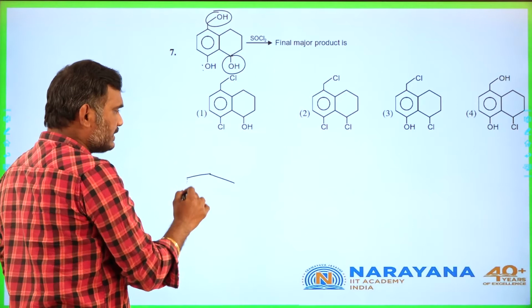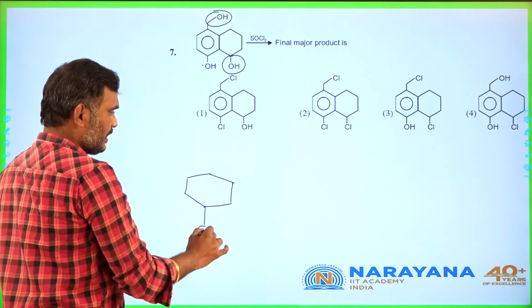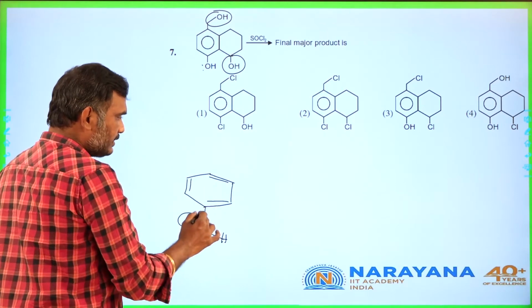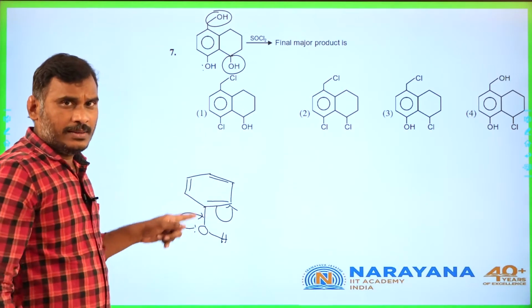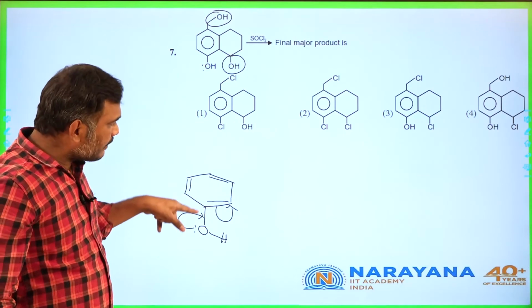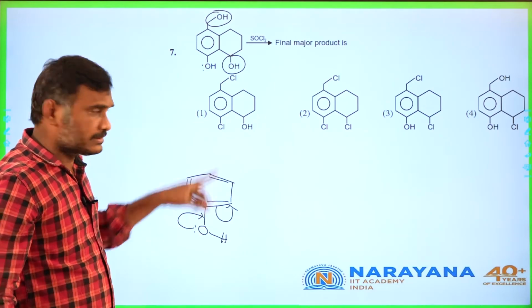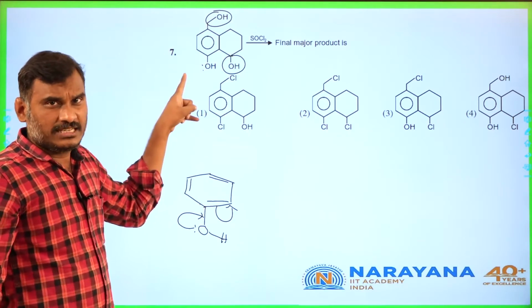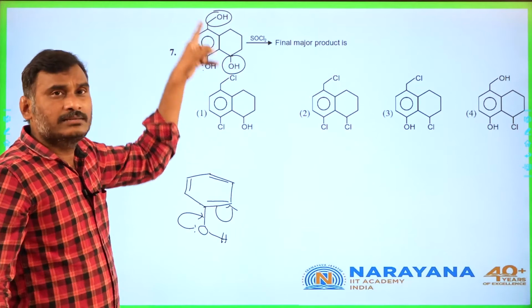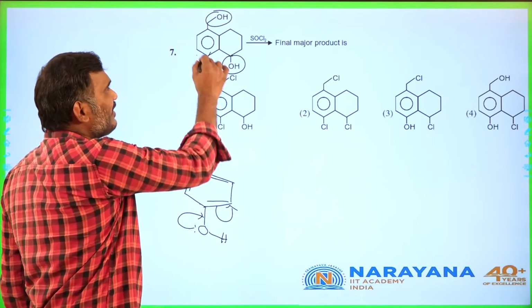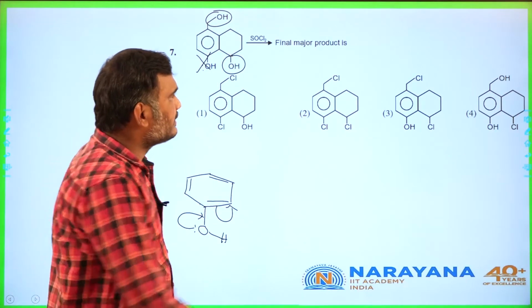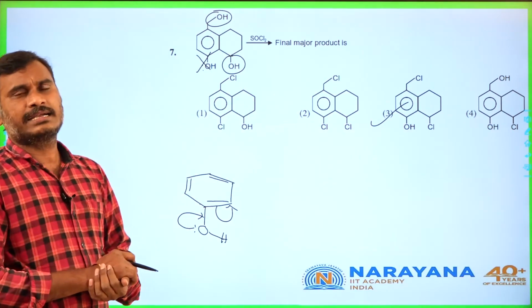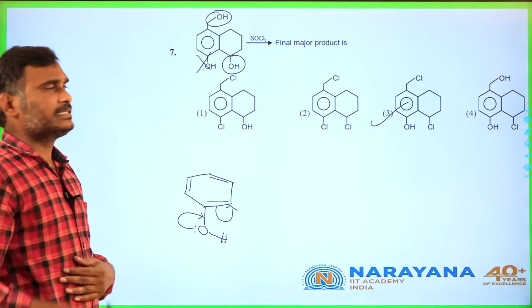Actually, what is present here? Yes, here this lone pair is in conjugation with the benzene ring. Due to that, there is double bond character between the carbon and oxygen. This is not ready to undergo nucleophilic substitution as easily as these two. That is why it is not affected. These two only are affected. Where is that option? Here is that option. So therefore, for the 7th question, option 3 is the correct answer, students. Go for the next.